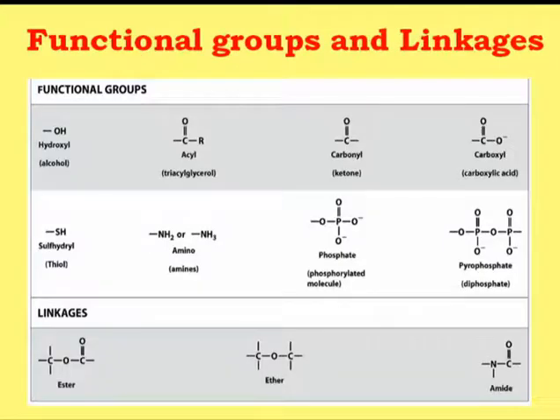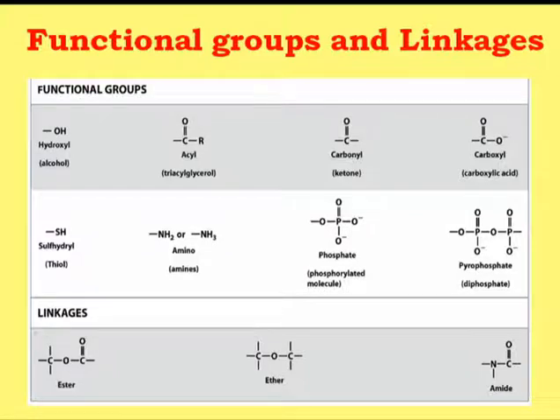Okay. Now what do all these molecular interactions form? As we have discussed, these molecular interactions are responsible for forming different kinds of functional groups and linkages. For example, the different kinds of functional groups are mentioned in this slide.